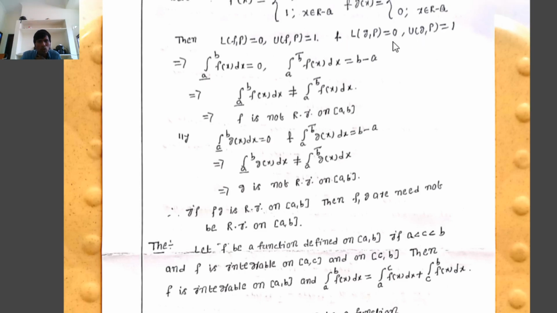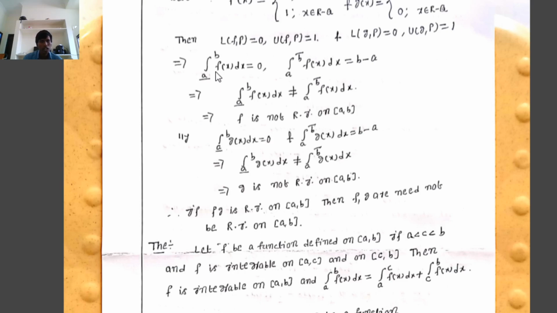It concludes that the lower Riemann integral of f on the interval [a, b], the integral from a to b of f(x) dx, equals 0, where U(f,P) equals b minus a, and U(g,P) is also b minus a.